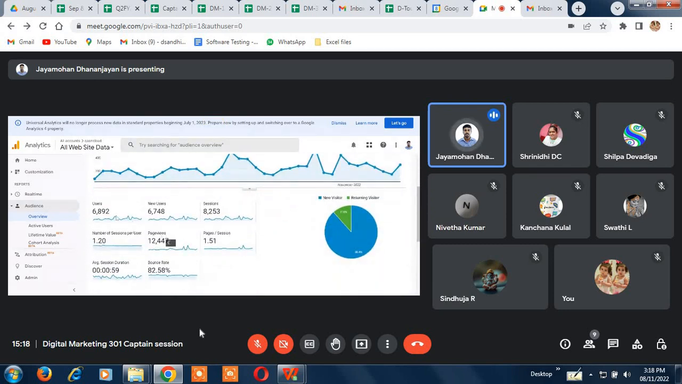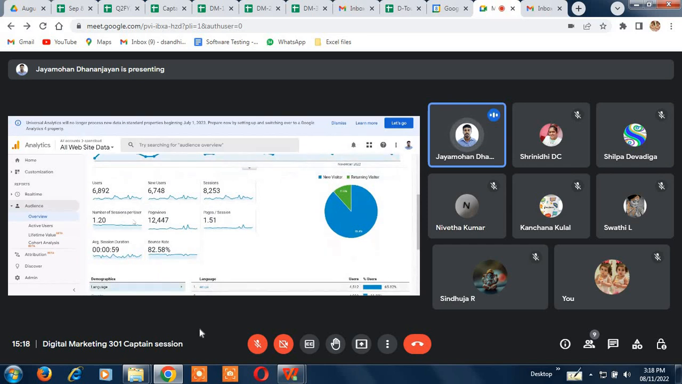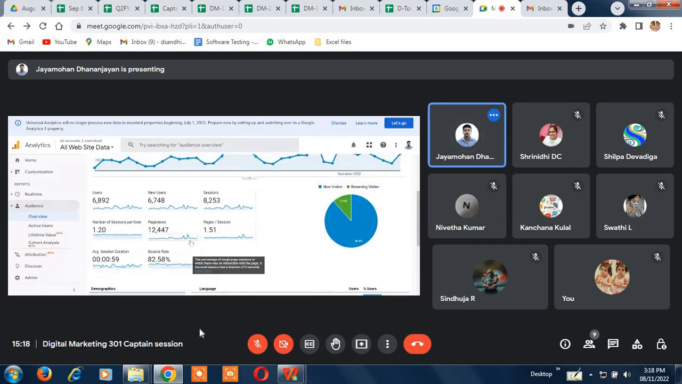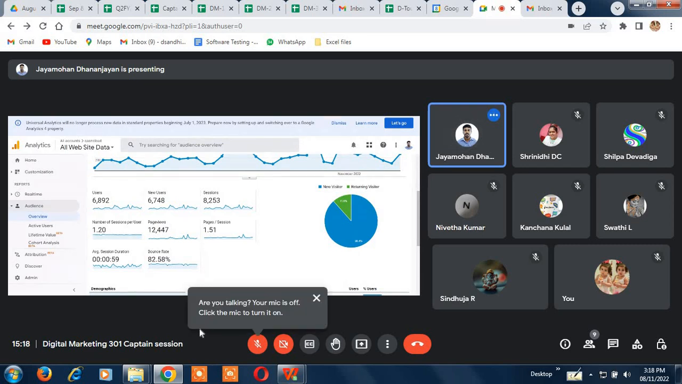You see users, new users, sessions, number of sessions per user, page views, and everything. I'll tell you the difference between users and new users. For example, at CleanCloud, we have a marketing team of 6 or 7 people. We ourselves visit the website many times a week. The new users are those who have visited only once, but the users who visit repeatedly make up the total number of users. So this 6,748 are completely new users. They visited this website for the first time. That's why they're called new users.